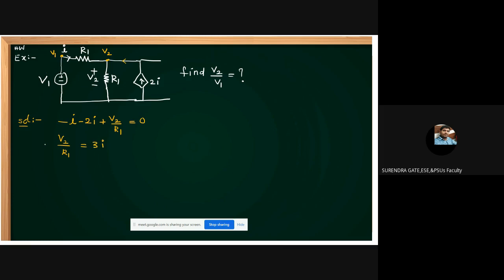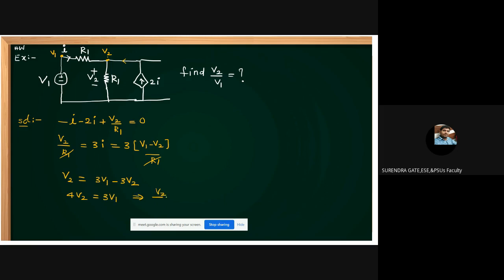But I want the formula in terms of V1 and V2. How to write I, students? This is I, flowing from V1 to V2. Wherever the current is entering, from that point you can define current and voltage: I equals V1 minus V2 by R1. This R1 cancels. Then 4V2 equals 3V1.